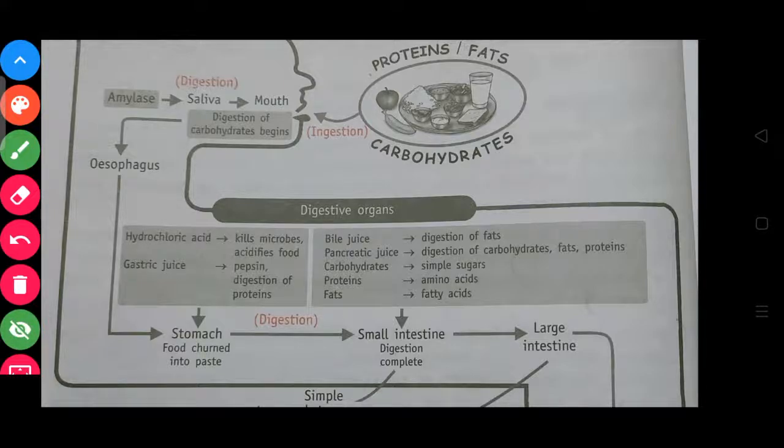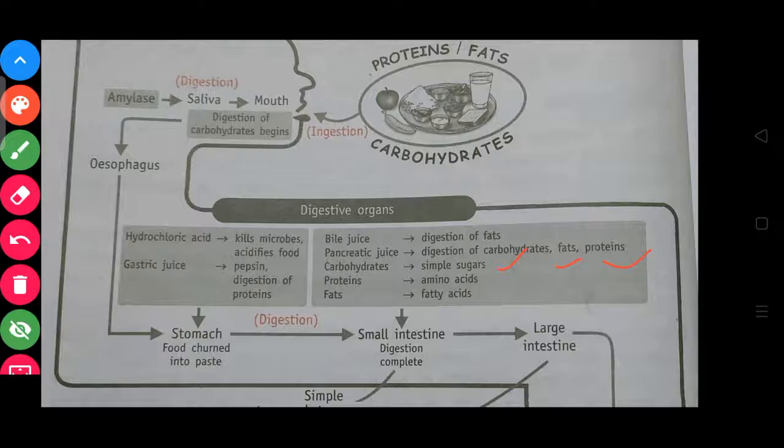The bile juice helps in the digestion of fats, and the pancreatic juice digests carbohydrates, fats and proteins. If some of the carbohydrates, some of the fats, some of the proteins are left to digest, then the pancreatic juice will digest them.